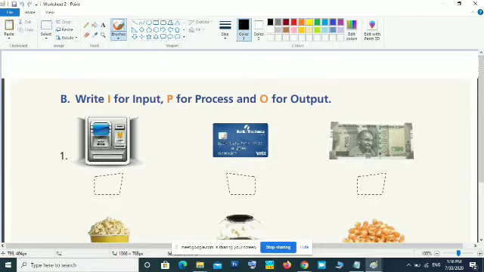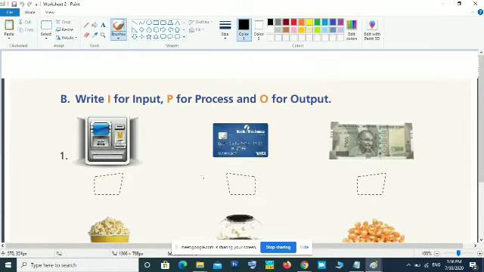Three things are displayed here: the ATM machine, the debit card, and the money that you get from the ATM. Now you have to write which is I, input, which is P, process, which is O, output.